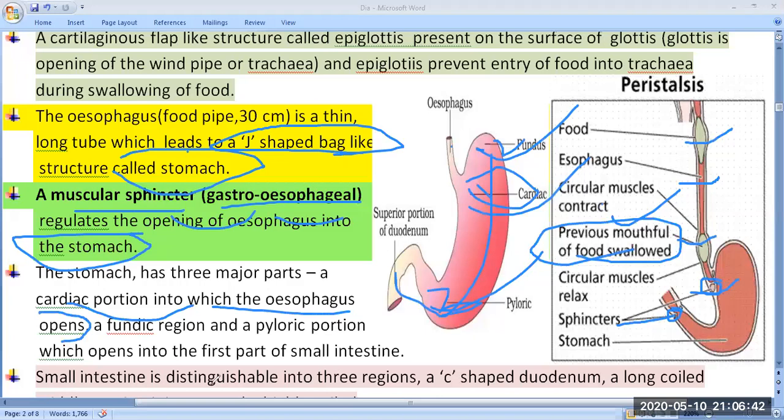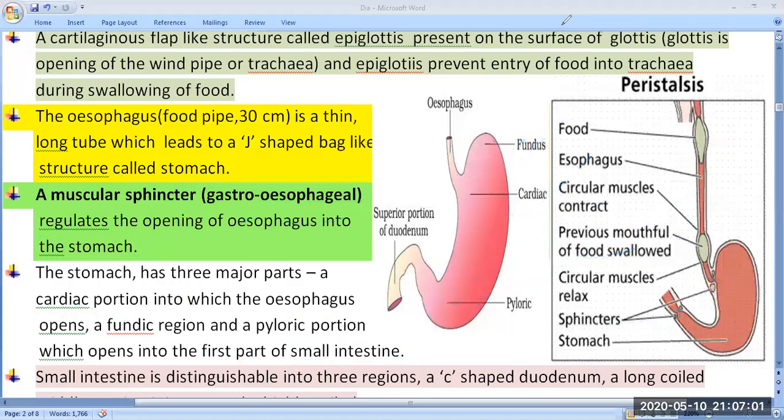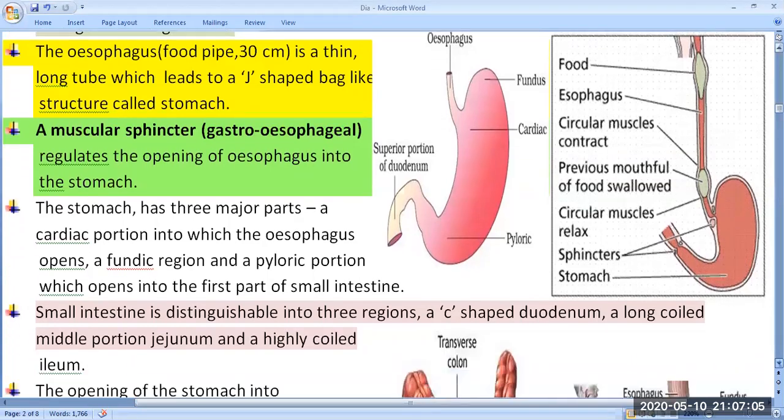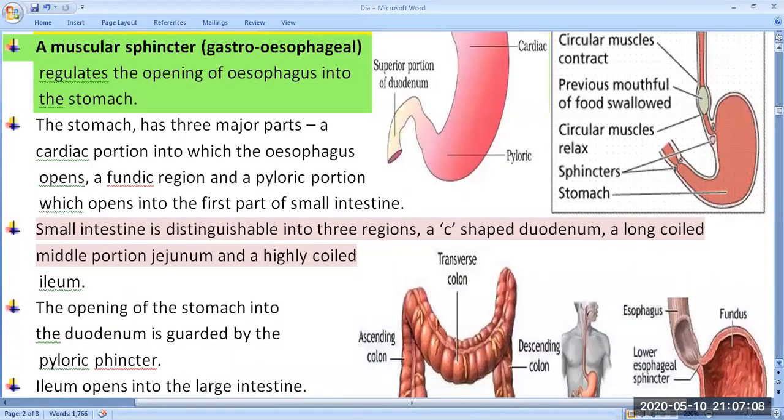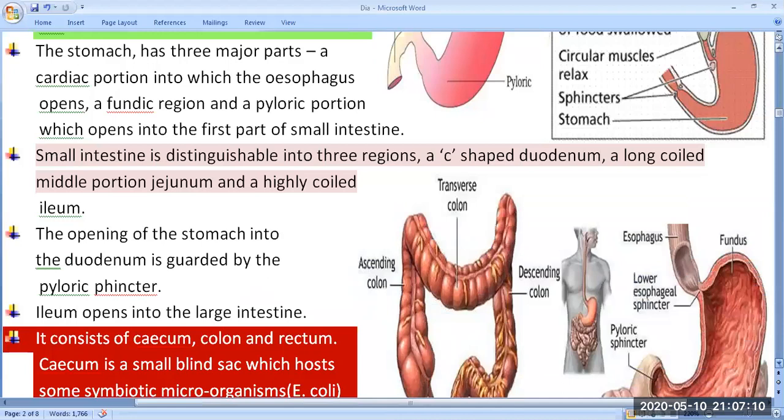Okay. So next, the fundic region and the pyloric portion, which opens into the first part of the small intestine, and the first part of the small intestine is generally known as the duodenum. And you know very well, the small intestine has three different parts. First is the duodenum, second is the jejunum, and third is the ileum. So these three different parts are found in the small intestine.